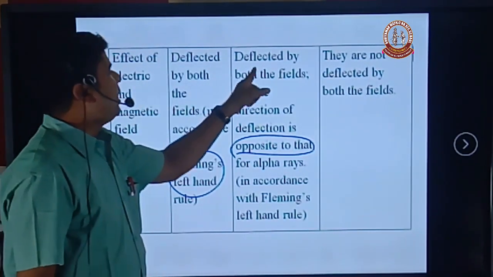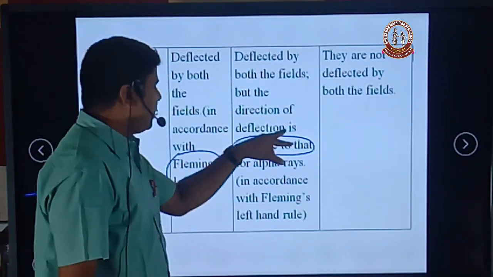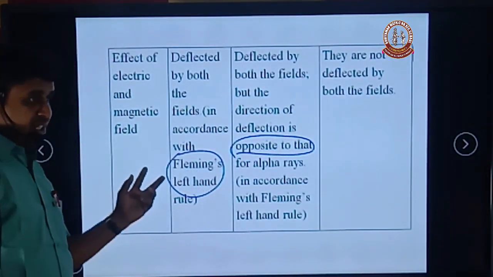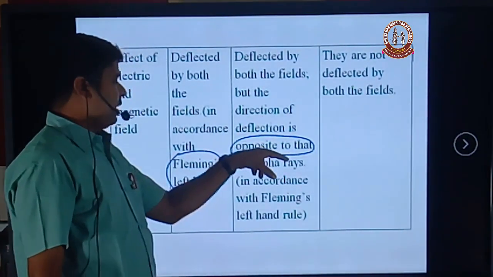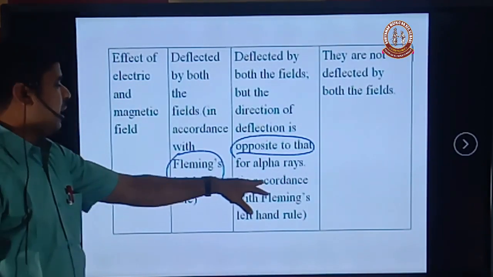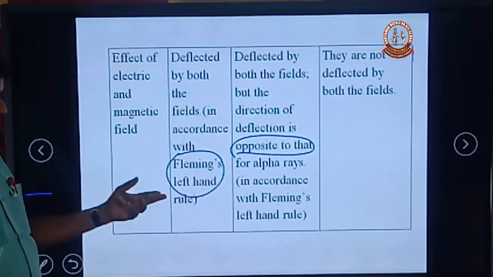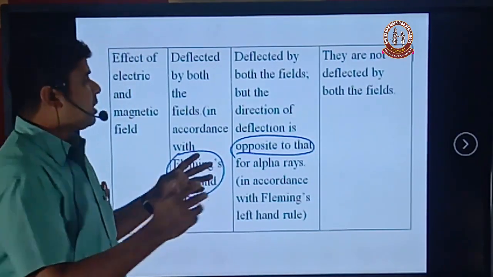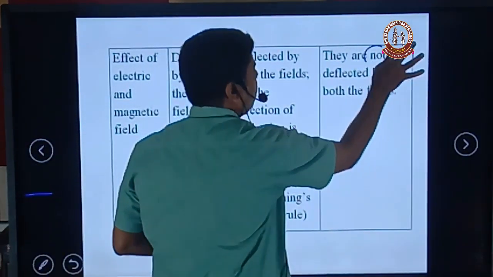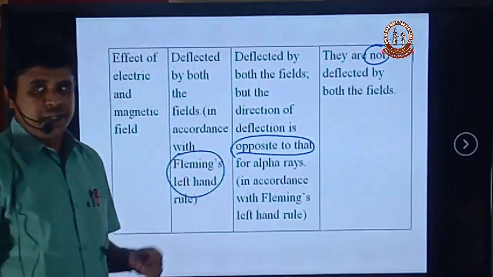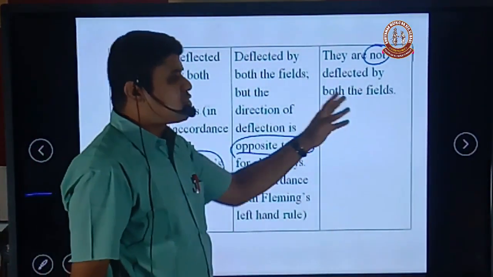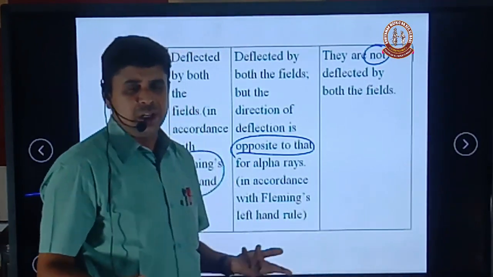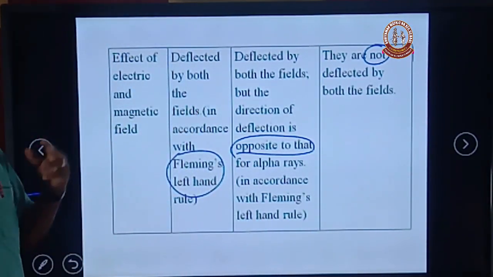Similarly, the beta rays are deflected in both electric and magnetic fields. The deflection of the beta rays is in the opposite direction to that of the alpha rays. The deflection direction is also obtained with the help of Fleming's left hand rule. But the gamma rays are not deflected in either electric or magnetic fields because their net charge is zero. They are neutral particles.